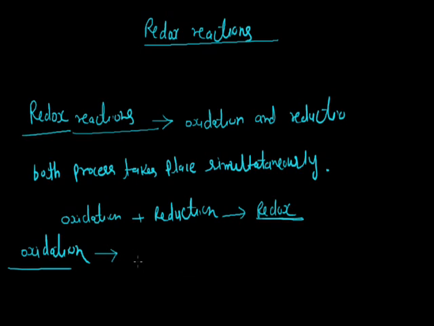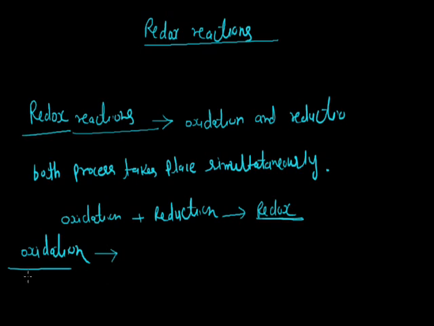In rusting of iron, and in the burning of wood, coal, or cooking gas, there is always an addition of oxygen. So we can simply say that the addition of oxygen is called an oxidation reaction.